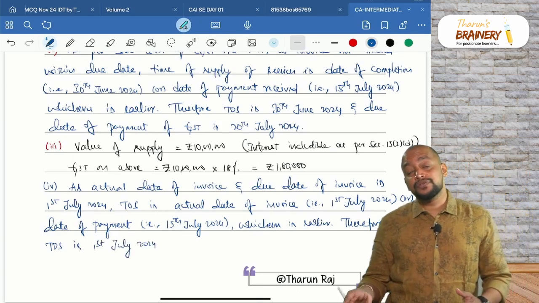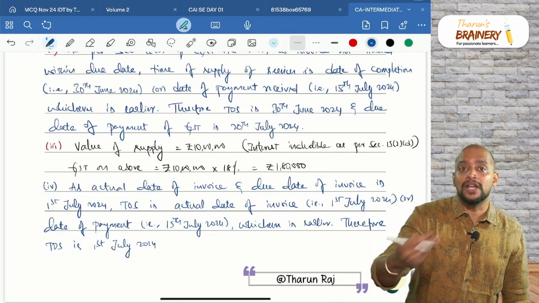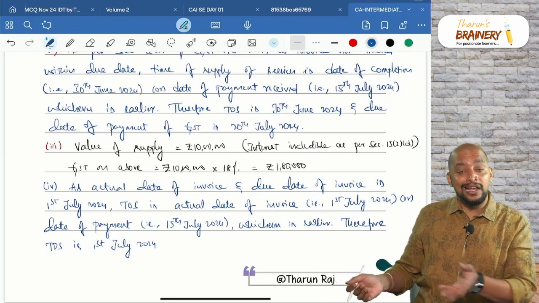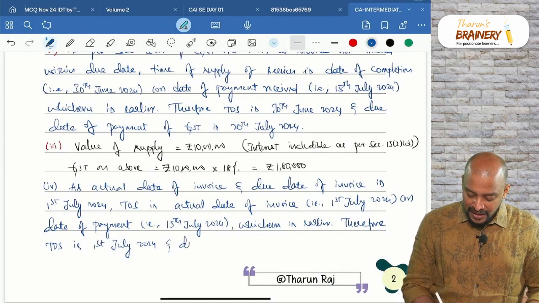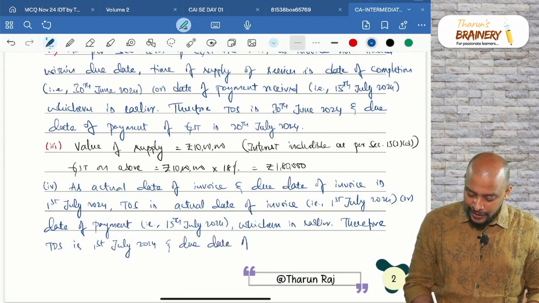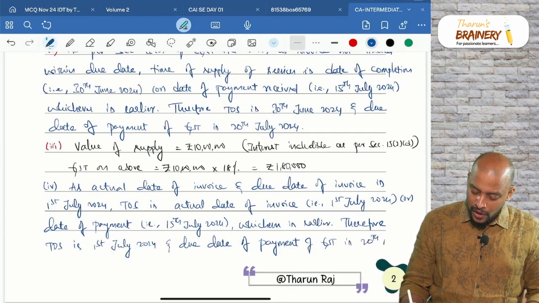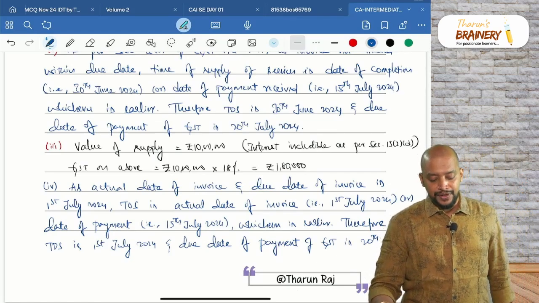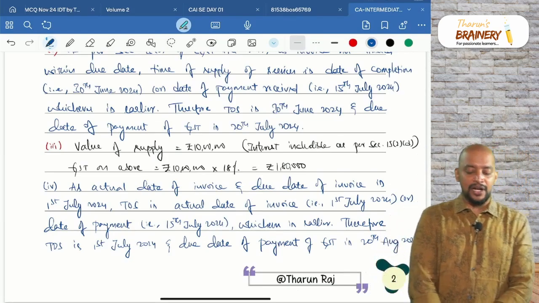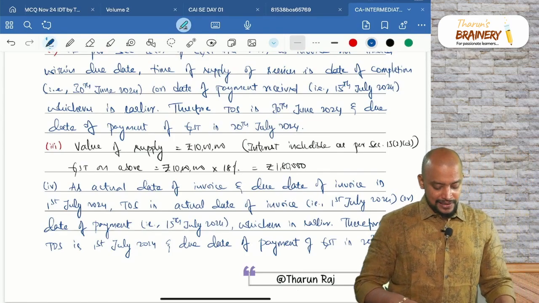If 1st July 2024 is the time of supply, due date is GSTR 3B due date of July. What is the GSTR 3B due date of July? 20th of August. Due date of payment of GST is 20th August 2024. 20th August 2024 will be taken as the due date of payment of GST. So that is with respect to this.